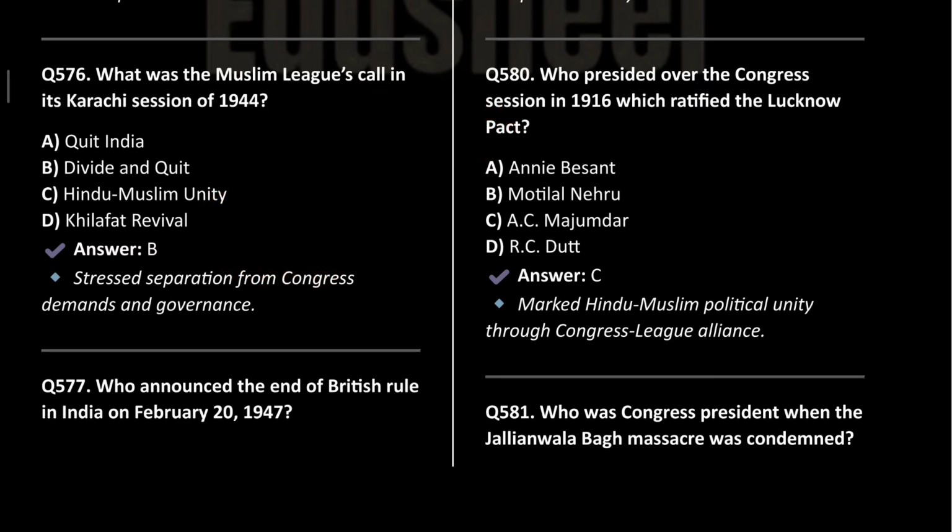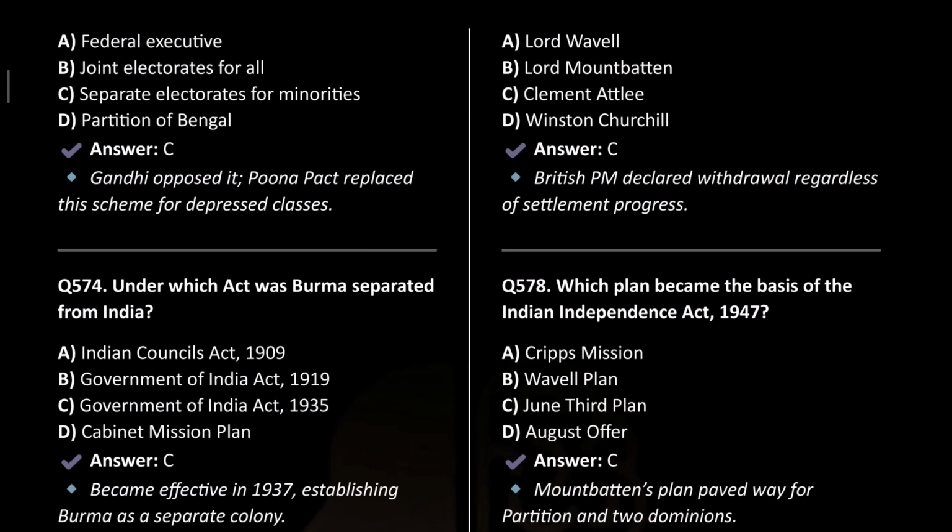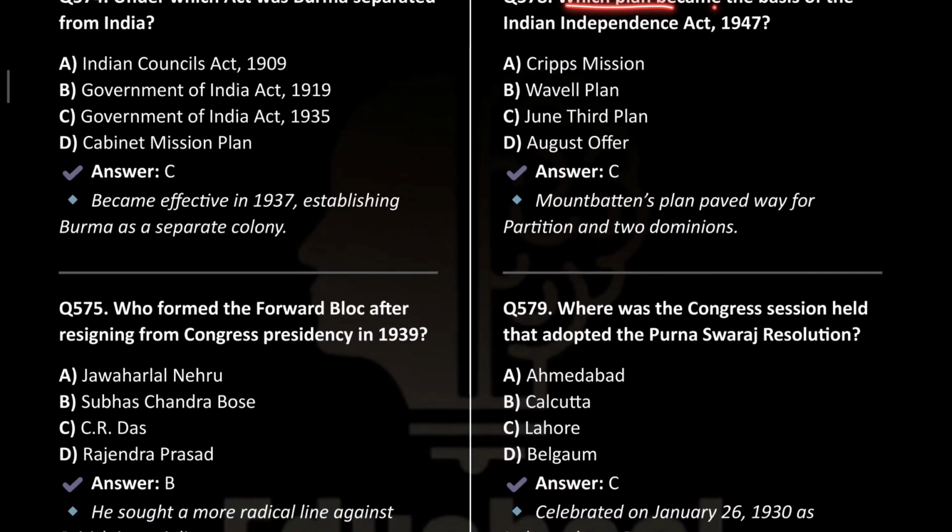So ये पता होना चाहिए आपको. Next is, who announced the end of British rule in India on Feb 20, 1947? It was announced by Clement Attlee. ठीक है. Next is, which plan became the basis of the Indian Independence Act 1947? It was the June 3rd plan, also known as the Mountbatten Plan, which paved the way for the partition and the two dominions.